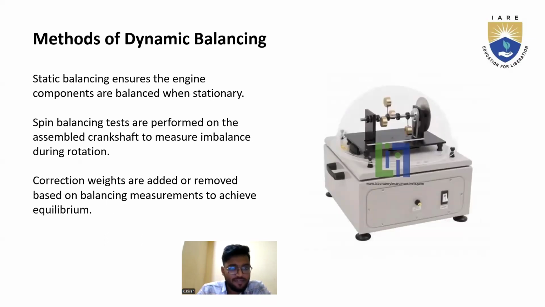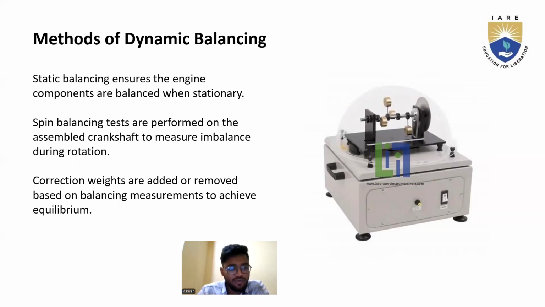Here we can see the methods of dynamic balancing. There are different methods, but static balancing means if the cylinder is stationary, it is totally balanced. If it is not balanced, we ensure that the engine components are balanced as much as possible. That was static balancing. And the spin balancing test means if the machine is imbalanced, then we need to put it in balance through the spin balancing test.